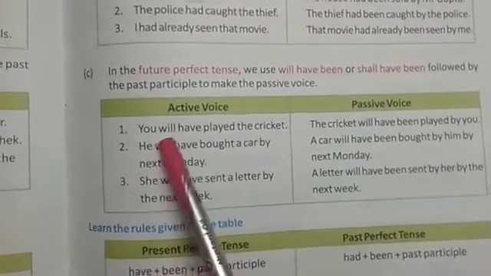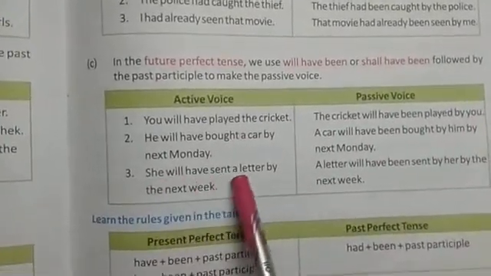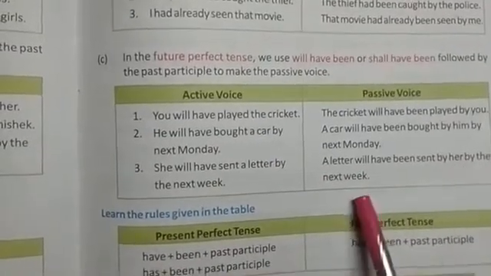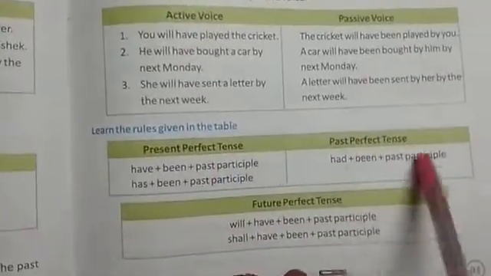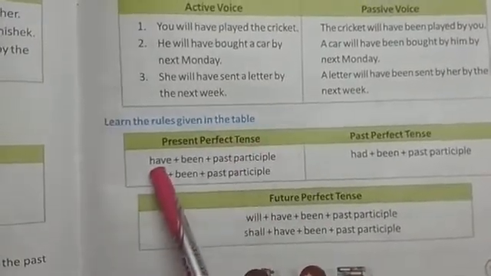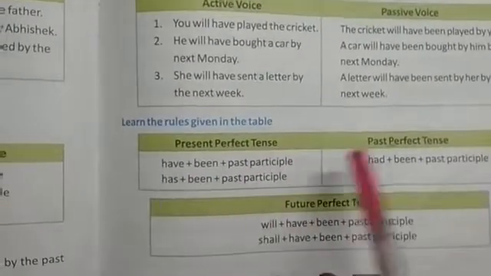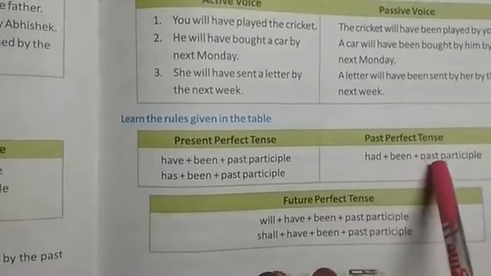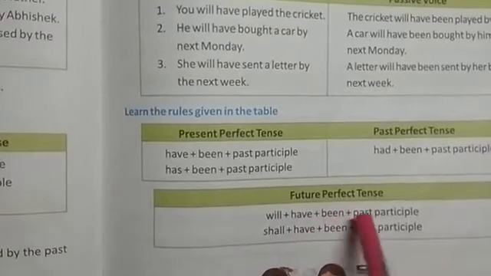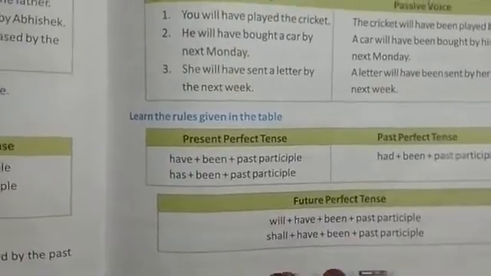You will have played the cricket. The cricket will have been played by you. She will have sent a letter by the next week. A letter will have been sent by her by the next week. So a table has been given regarding the perfect tenses. Present perfect tense: have plus been plus past participle, has plus been plus past participle. Past perfect tense: had plus been plus V3, the past participle. Future perfect tense: will plus have plus been plus past participle, or shall plus have been plus past participle.